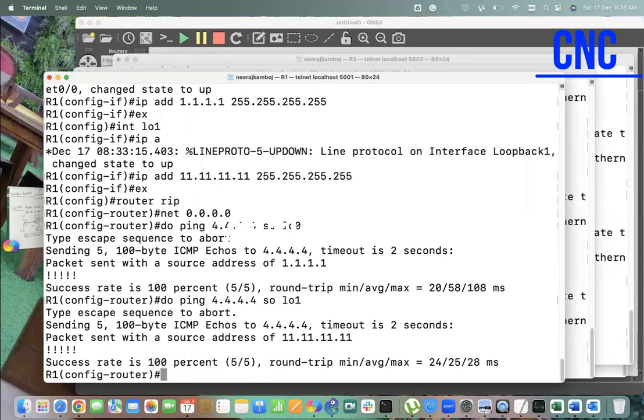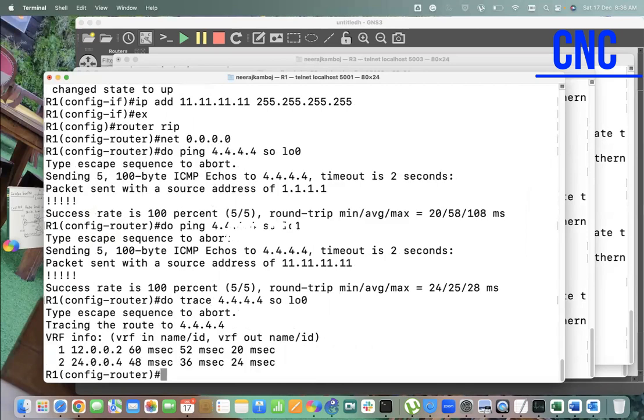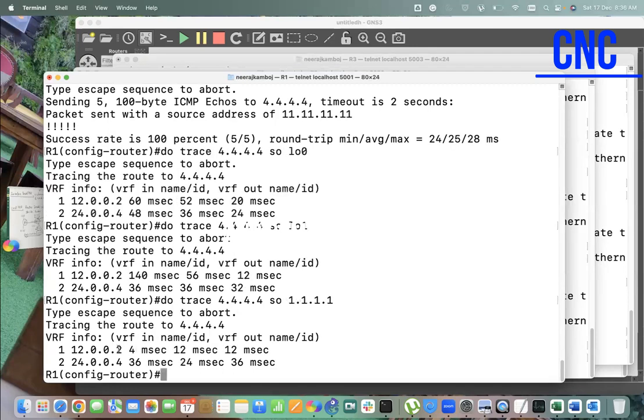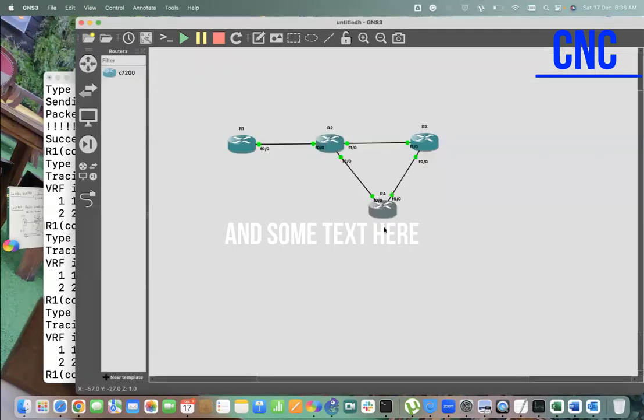Okay. So as of now, we are doing communication and that is going very well. If I do a trace to 4.4.4.4 using source loopback 0, that is going via R2 and then R4. If I take loopback 1 also, that is going via R2 and R4. Now what I want here is, whenever I use the loopback address 1.1.1.1 as the source, which is currently going via R2 and R4, it should move towards R3.